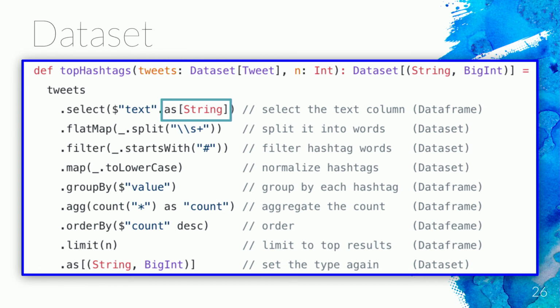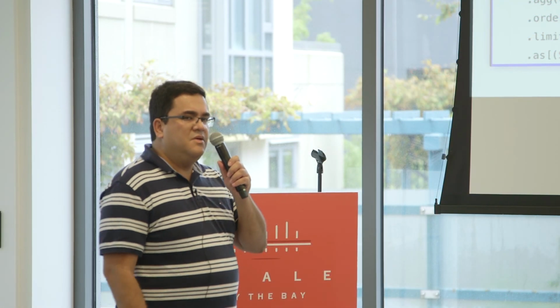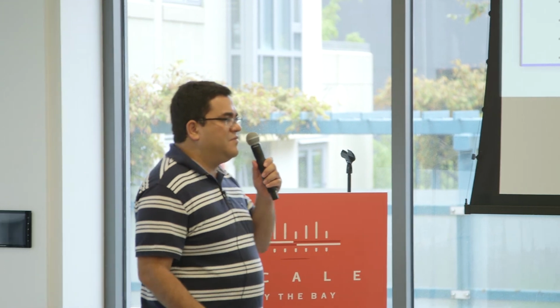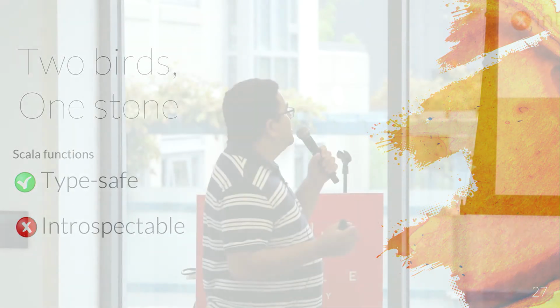Another problem is the type safety. So if you reference a column, you have to say the type of the column, and that means that you can make mistakes and have runtime errors. And type safety is a really important thing for Scala developers, right? So that's the problem. Basically, the Dataset API has this: on one hand, we have type-safe Scala functions that are not introspectable, right?